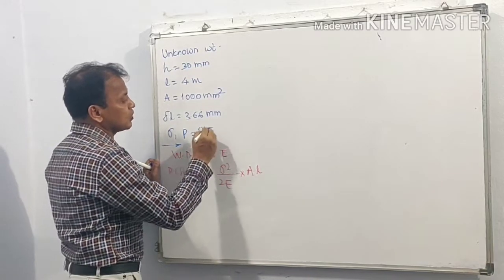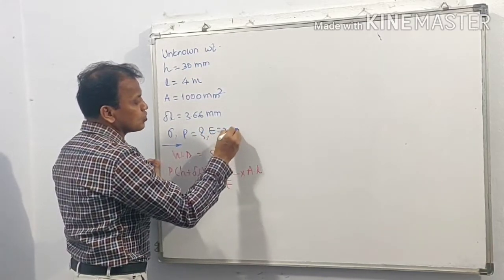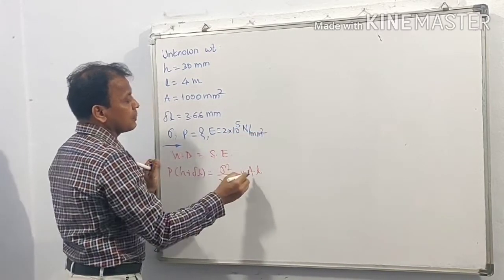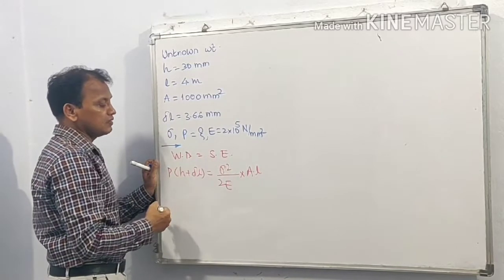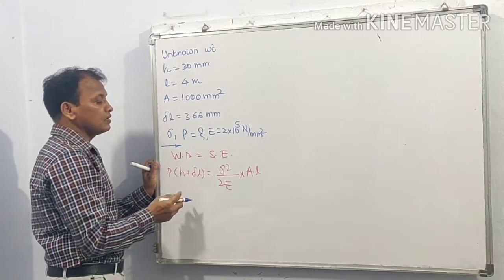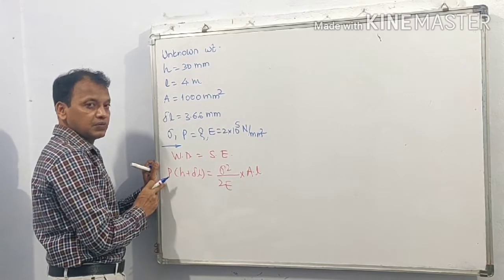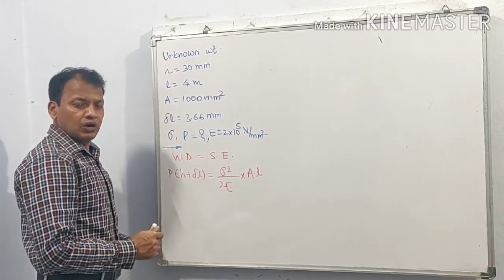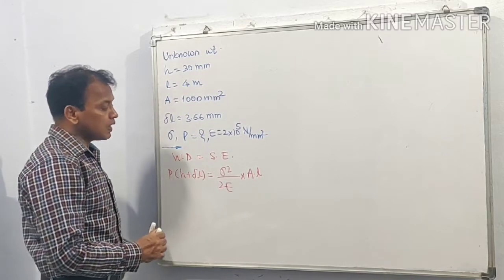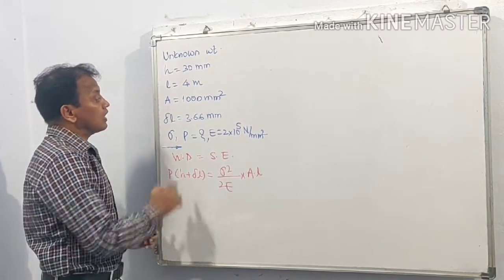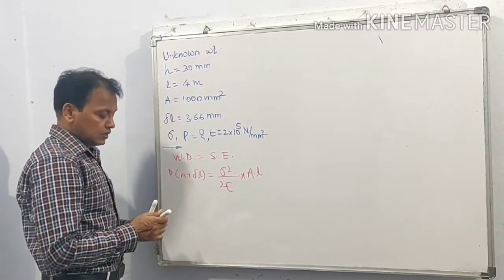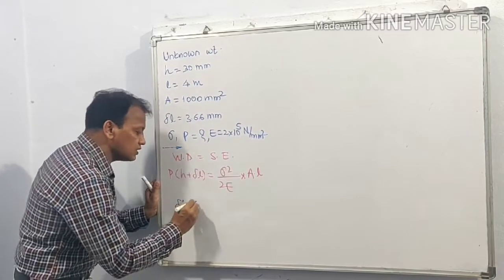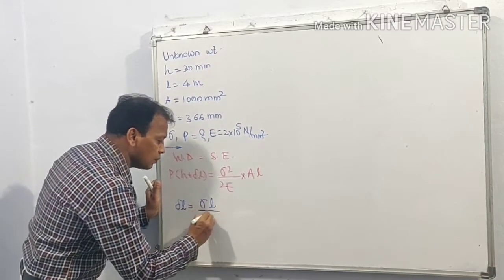E is equal to 2 into 10 raised to 5 Newton per millimeter square. E is given, A is given, L is given. So the unknowns are sigma and P. As there are two unknown parameters, we have to find one of them first. Let us find the first parameter from the instantaneous elongation. We know delta L is equal to sigma L upon E.